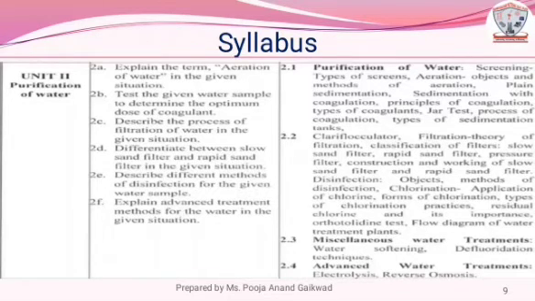Second unit is purification of water. In this unit we will cover purification of water, screening, types of screens, aeration, objects and methods of aeration, plain sedimentation, sedimentation with coagulation, principles of coagulation, types of coagulants, jar test, process of coagulation, types of sedimentation tanks, clariflocculator, filtration, theory of filtration, classification of filters, slow sand filter, rapid sand filter, pressure filter, construction and working of slow sand filter and rapid sand filter,